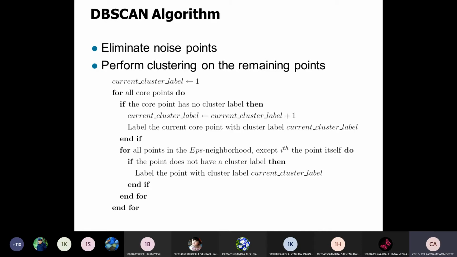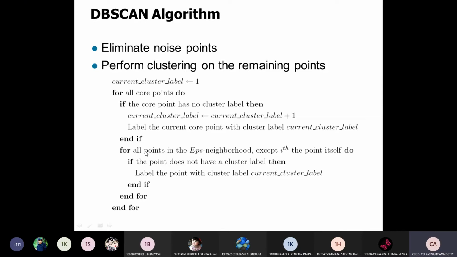So we remove the noisy points from large volumes of databases, so we are using the DBSCAN algorithm. How will the DBSCAN algorithm work on larger data sets? For example, if you need to form any cluster label, first you have to take the cluster label. For all core points, if any core point has no cluster label, then we need to form a new cluster label. Then the label should be the core point in the current cluster label.